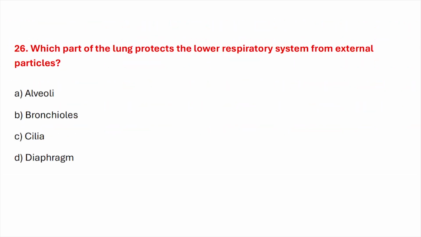Question number twenty-six. Which part of the lungs protects the lower respiratory system from external particles? Correct answer is option C, cilia.